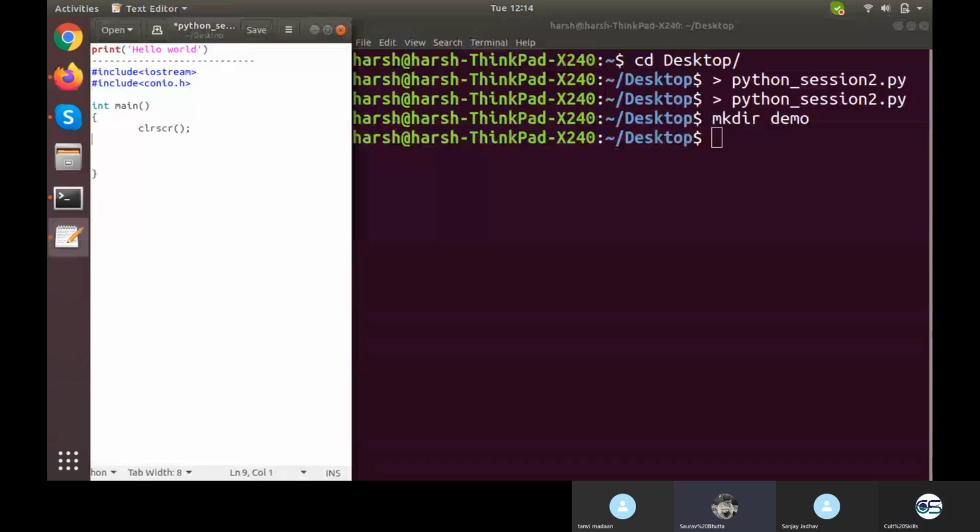What folder is this? I'm not getting your voice, it was disturbed. Okay, this is not a folder. This is a file. I want to say how to create a file in command prompt.